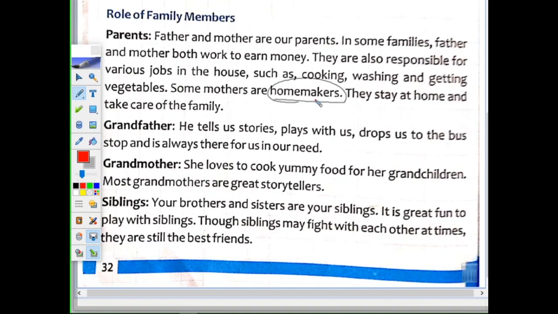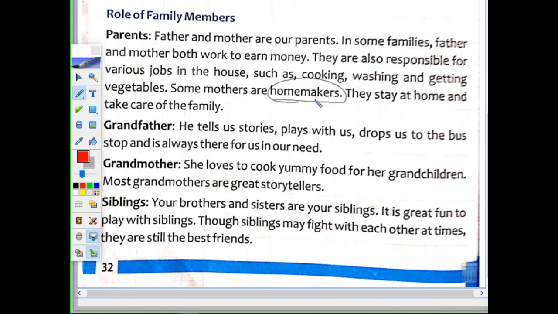They stay at home and take care of the family. So she takes care of the whole family. When we are sick or when we are not well, they nurse us and they do plenty of work.